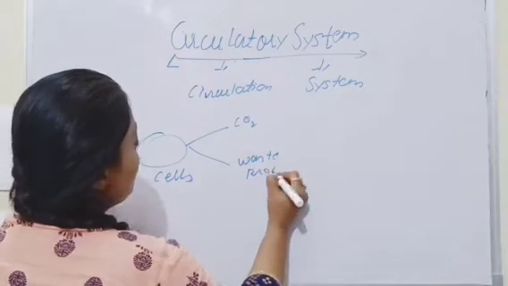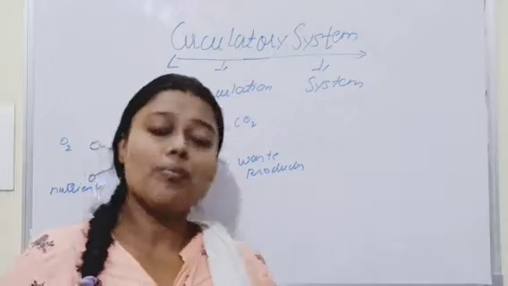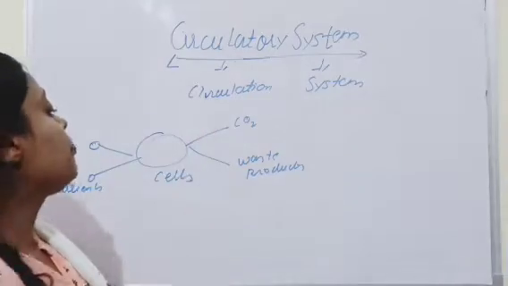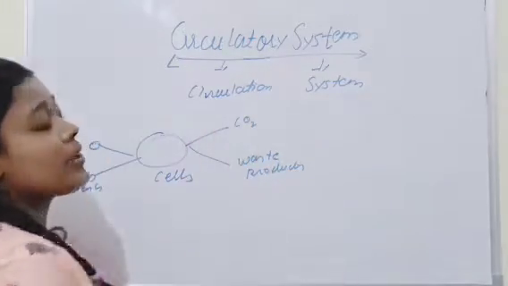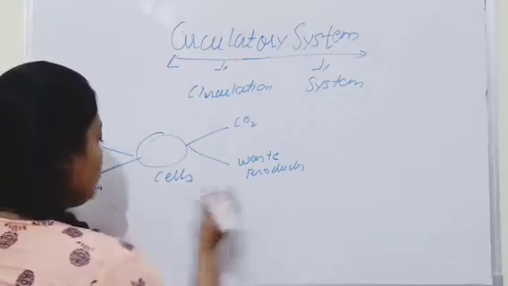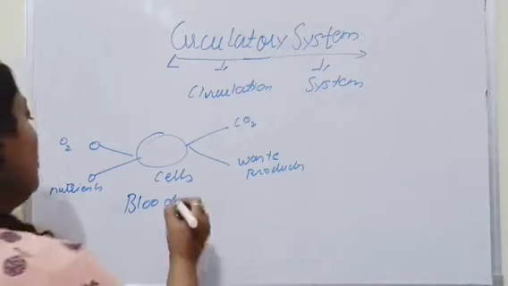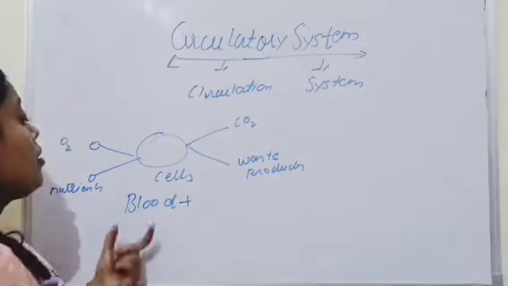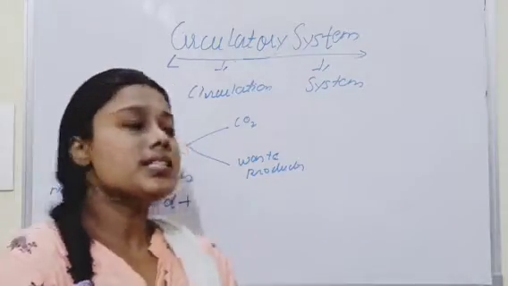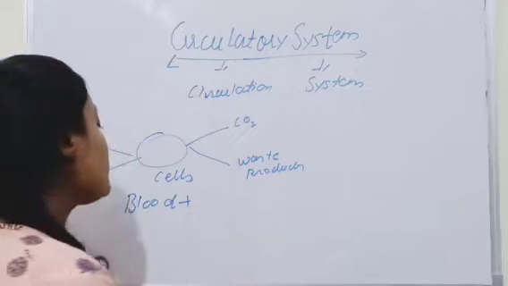Why are these taken away from the cells? Because these are harmful for our body. And for the transportation of all these substances in our body, there is blood, and for the transportation of all these substances through blood, there is a pumping organ that is known as the heart.